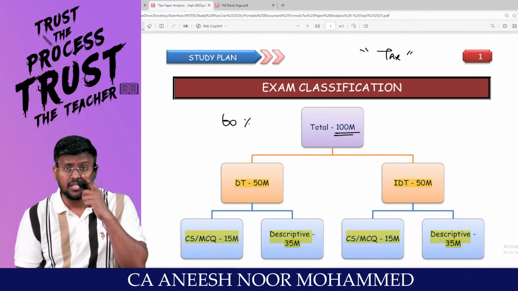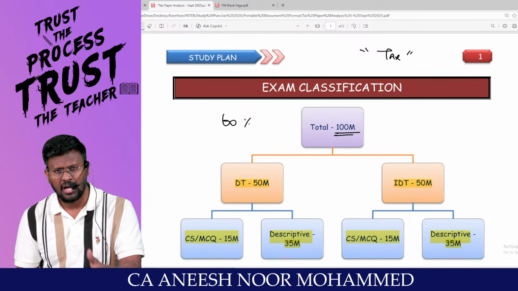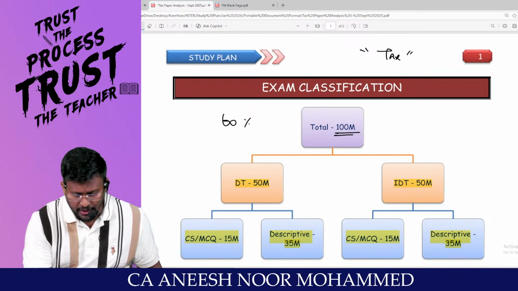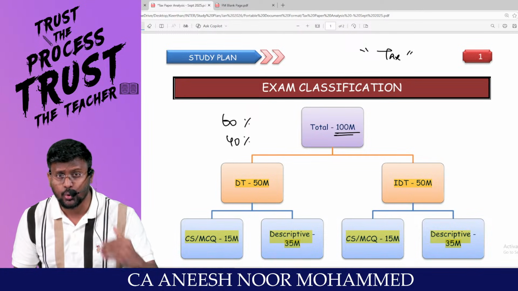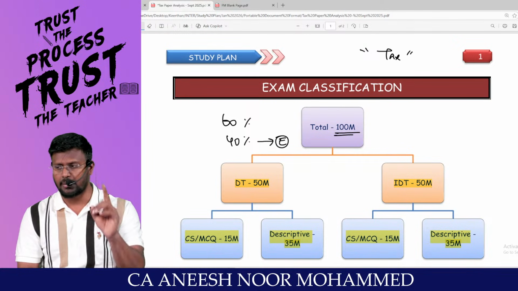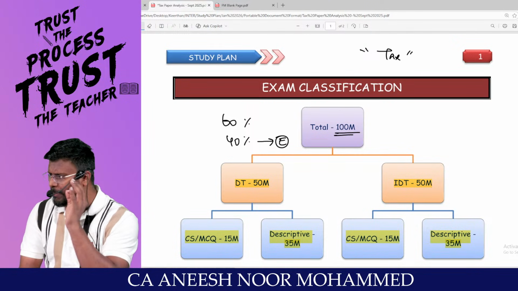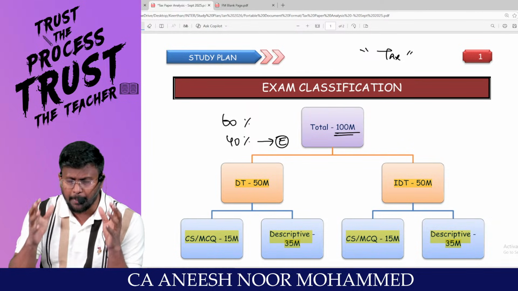60% of the students would have lost the confidence that this is voluminous. "This I can't handle." Only the remaining 40% will still be battling to get that exemption. So from here onwards, that mind game is there. You just look back at your preparation. How many months of studies of group number 1?